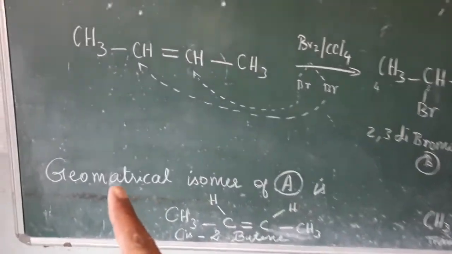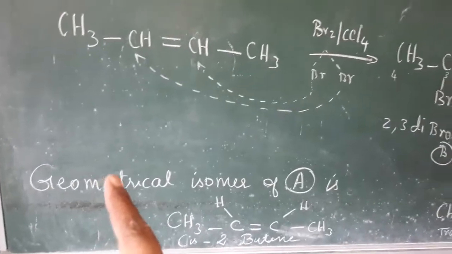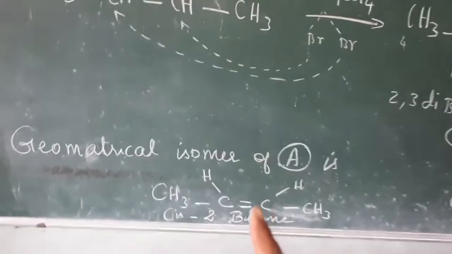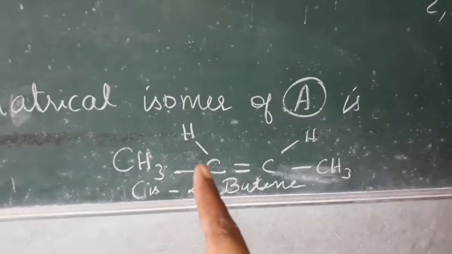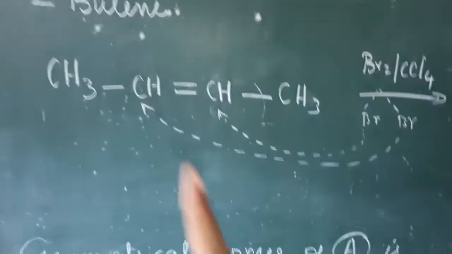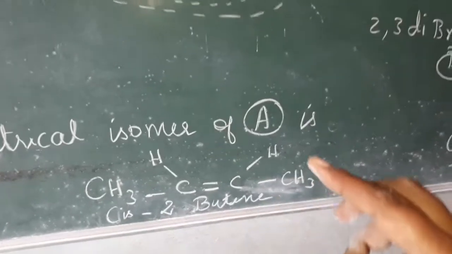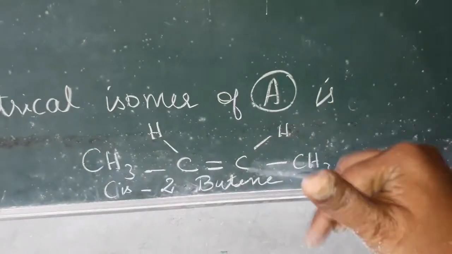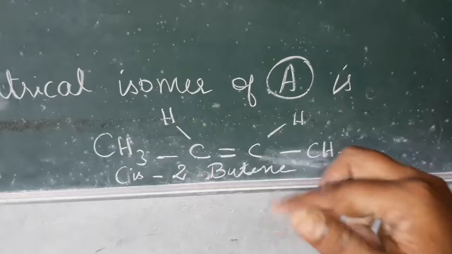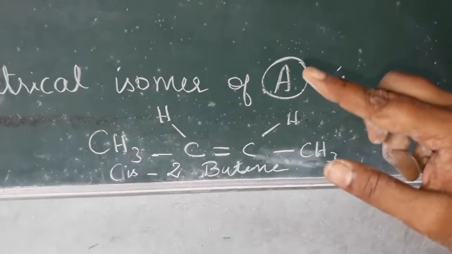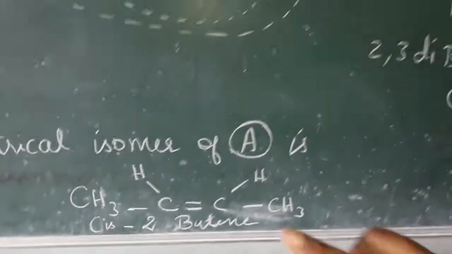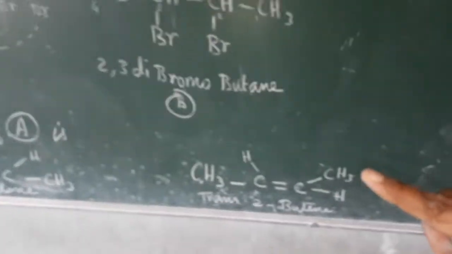And one more question they asked: we have to write the geometrical isomer of A. So first of all, what is 2-butene? CH3CH double bond CHCH3. I am going to rotate this carbon alone. When this carbon alone rotates, the CH3 goes upward and H goes downward. So we can write this compound like this.